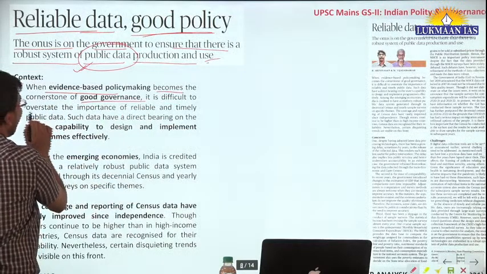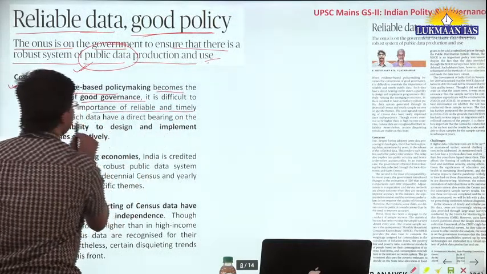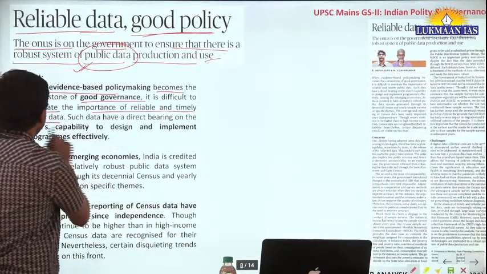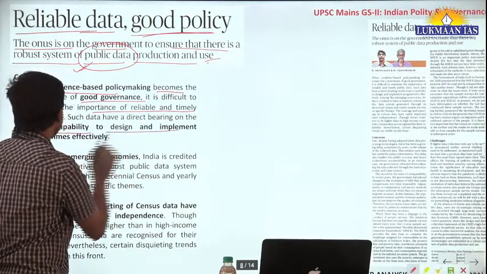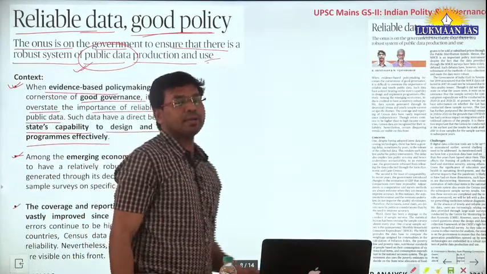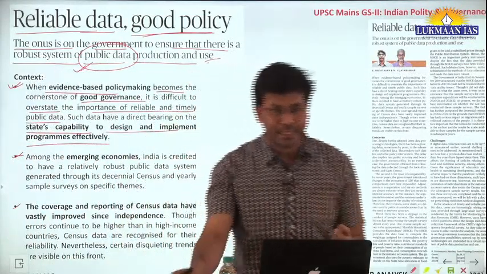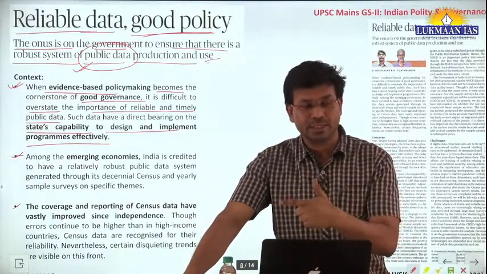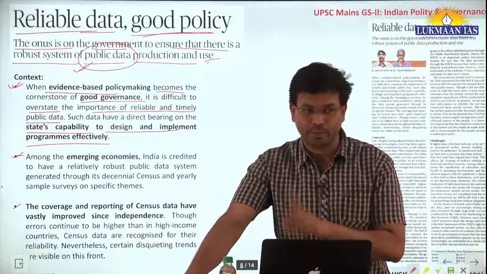It is difficult to overstate the importance of reliable and timely public data. Such data have a direct bearing on states' capability to design and implement programs effectively. Okay, so now they are talking about how we should have public data and a more robust system to generate public data, and a more robust system to use those data for formulation of policies.